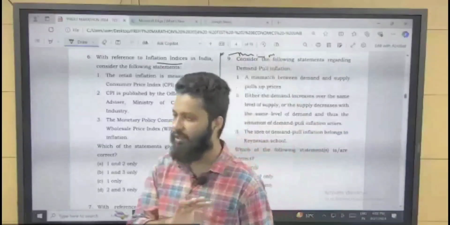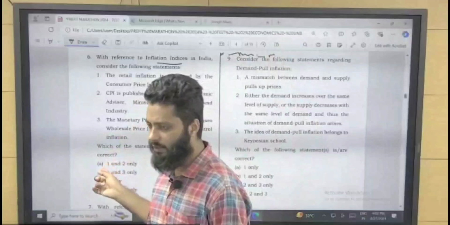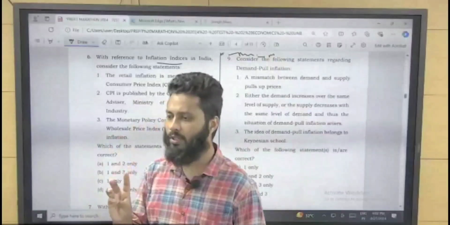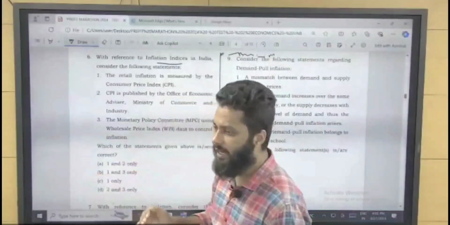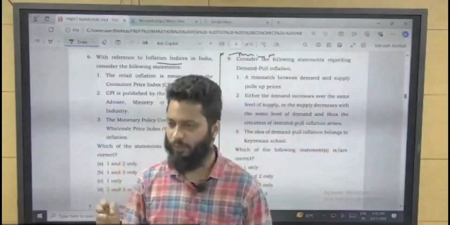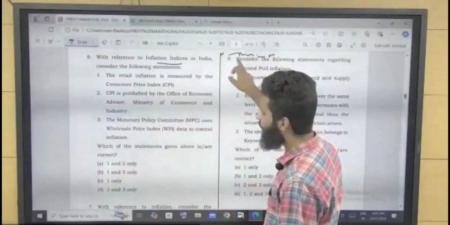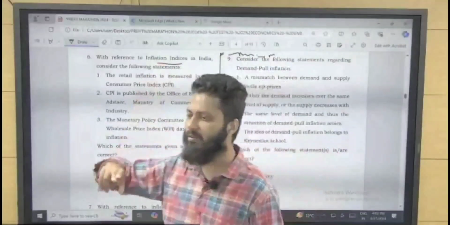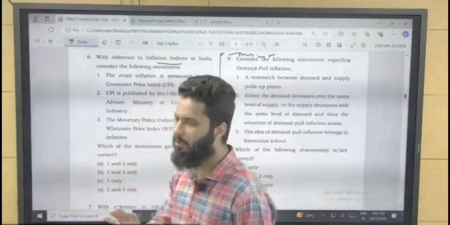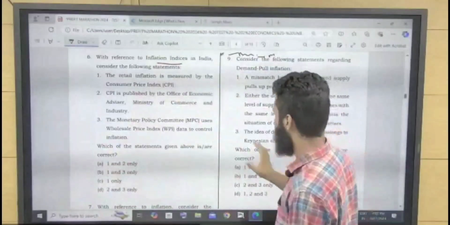So WPI doesn't talk about the services. It talks about commodities, and they are categorized into three categories. Number one, food products. Number two, power and fuel. And number three, manufactured goods. So WPI talks about these three categorizations of all the commodities.